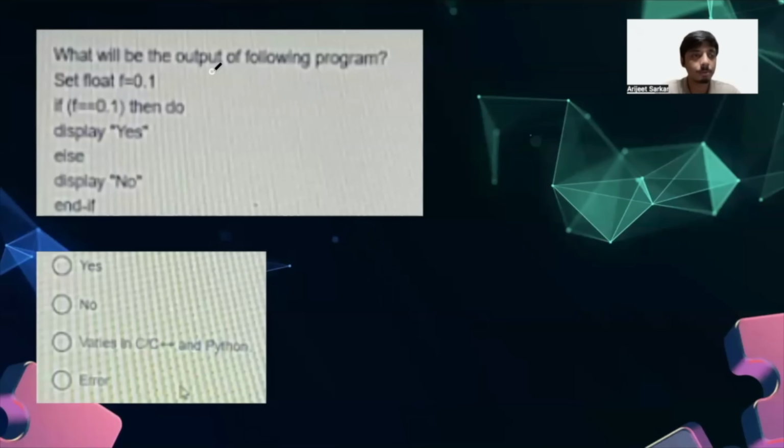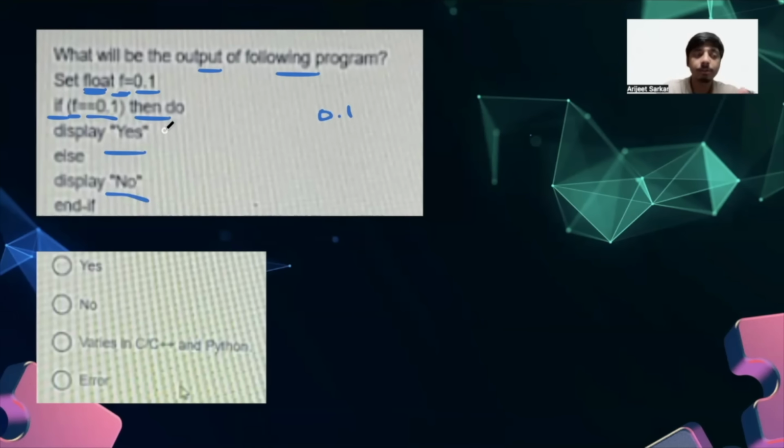Here is a pseudocode problem. They are asking, what will be the output of the following program, right? And they have at first given us a variable which is of float type. So we have f, which has a float data type, and we have the value as 0.1, right? If it is not clear in the image, it is 0.1. Then we are checking if the value of f equals 0.1, then display yes. If it is not, then we are going to display no, right?